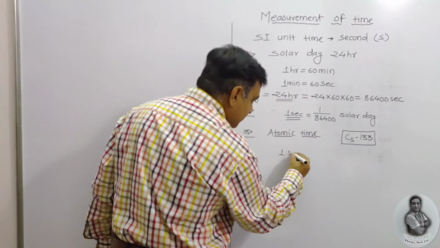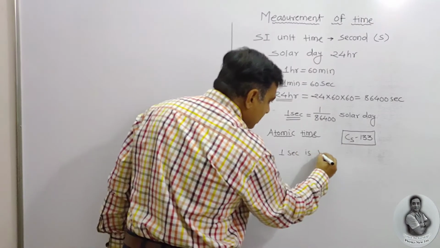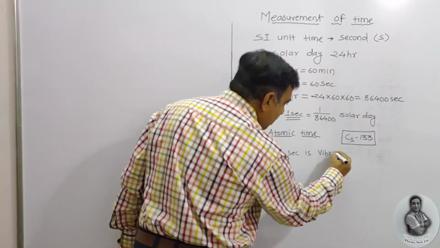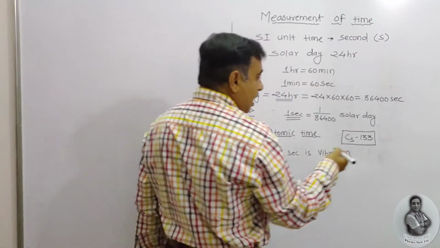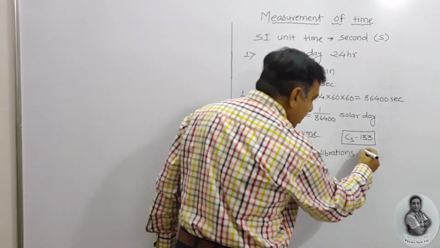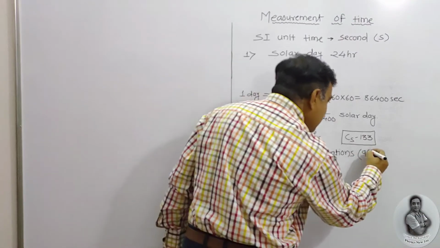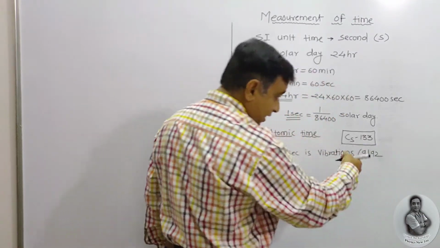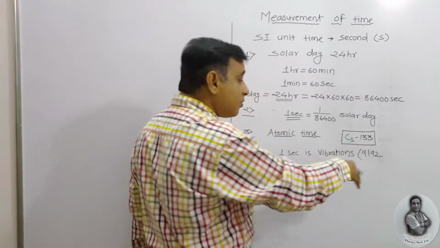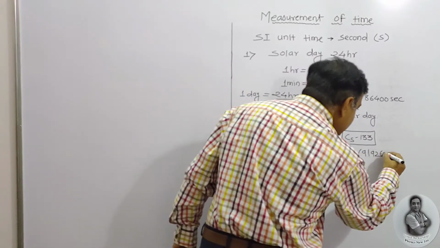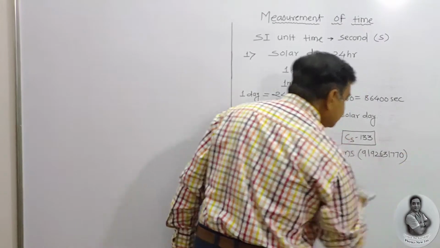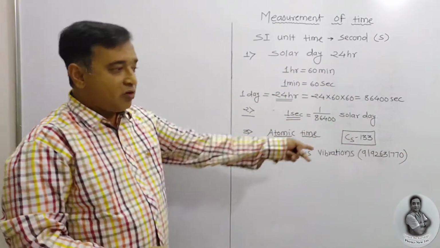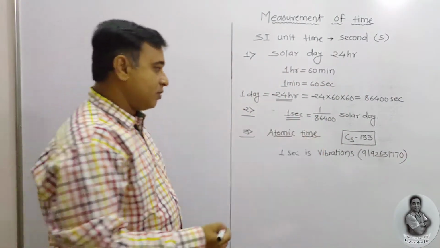1 second is a number of vibrations. How many vibrations? 9192631770. You will have to remember this just like a mobile number.